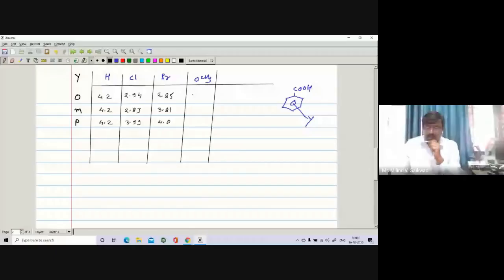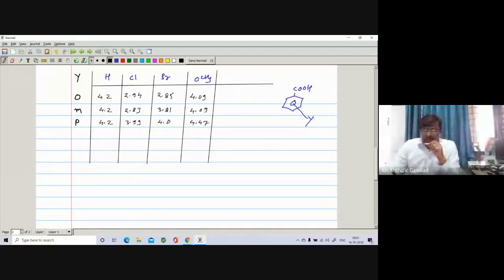For Br, you have 2.85, 3.81, and 4.0. And for the methoxy group, an electron donating group, it is found to be 4.09, 4.09, and 4.47. This is some experimental data.